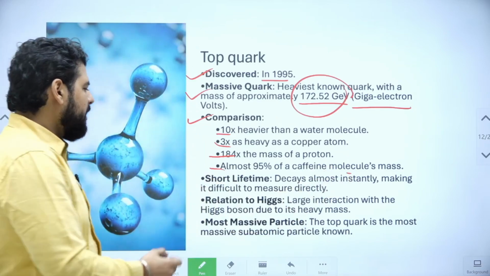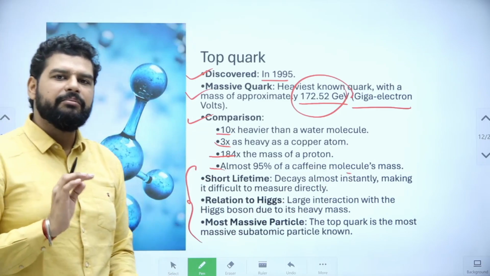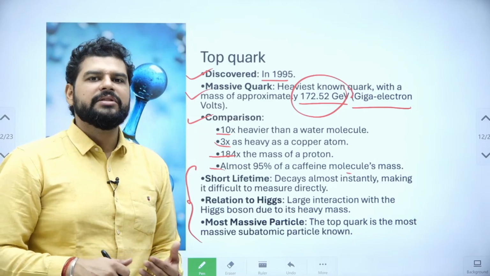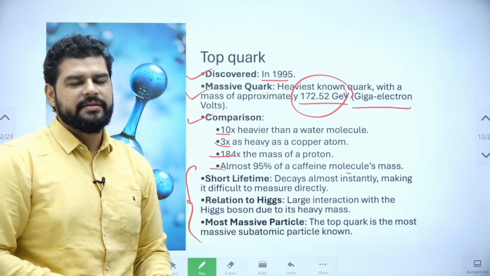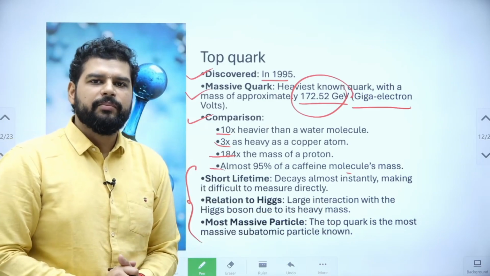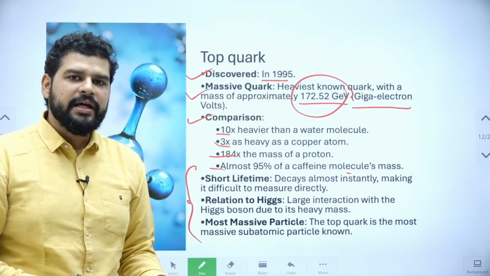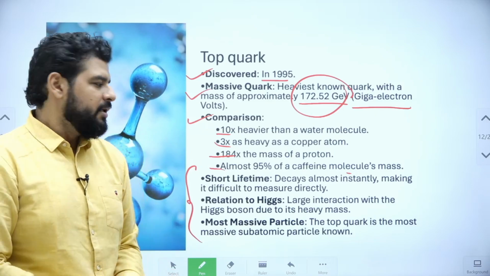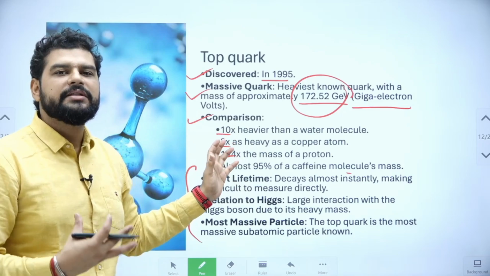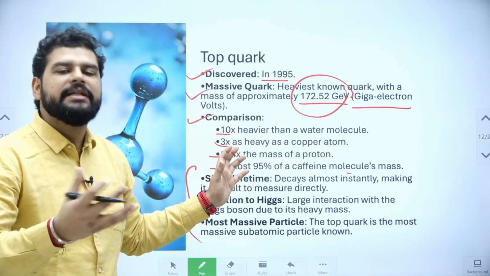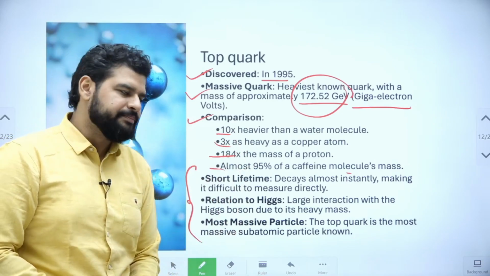Now there are some properties which are very important to understand, and there can be some tricky questions created along these lines, because in 2024 prelims UPSC asked about nuclear energy and the lifespan of a star. Similarly, because this was in the news and it is quite an important discovery in the understanding of the universe, please understand the properties.